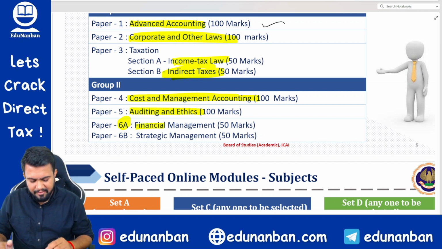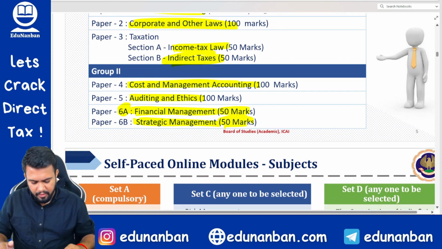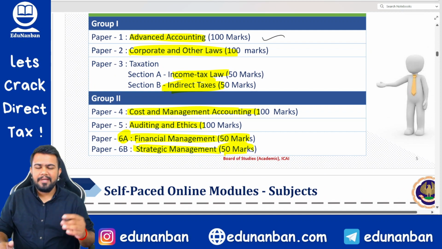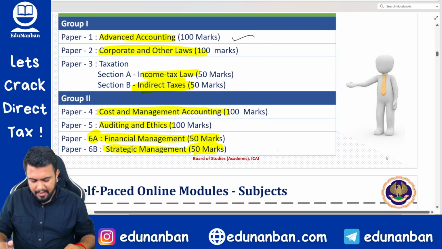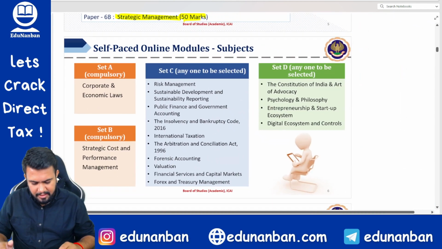Then paper 6A will be financial management for 50 marks, strategic management for 50 marks. So totally 6 papers. Okay. So EISSM has been removed, and similarly a few other subjects also have been removed from the syllabus.